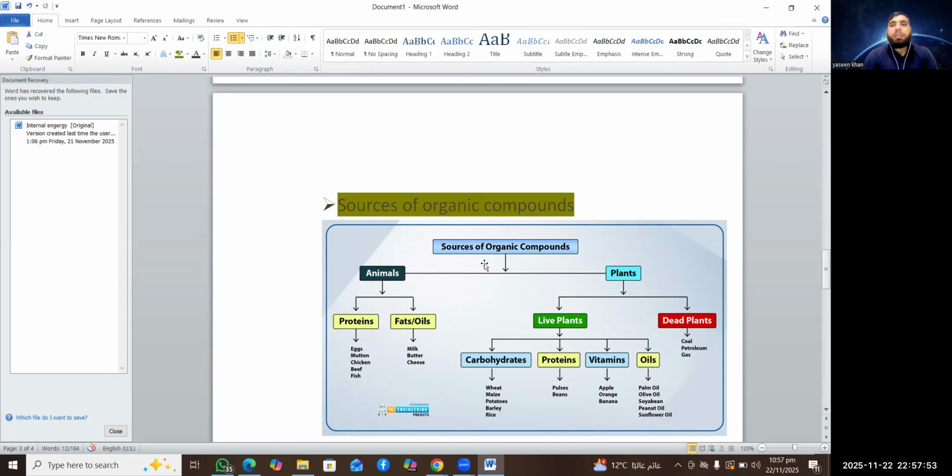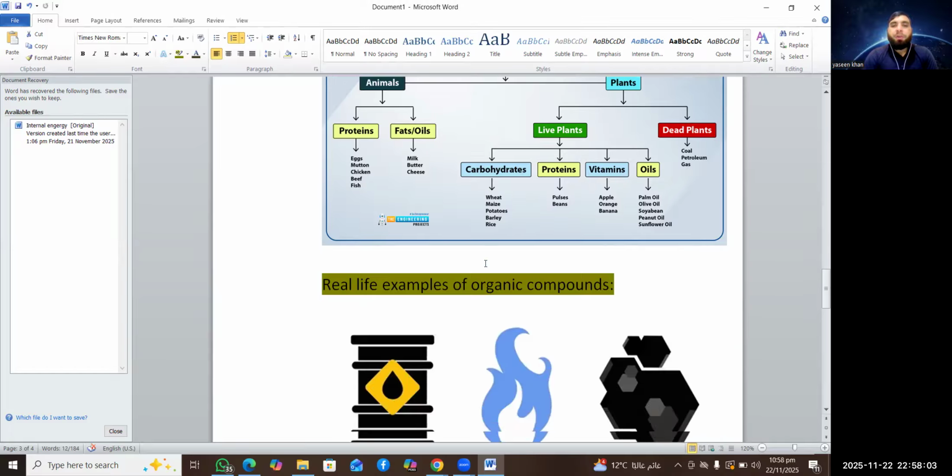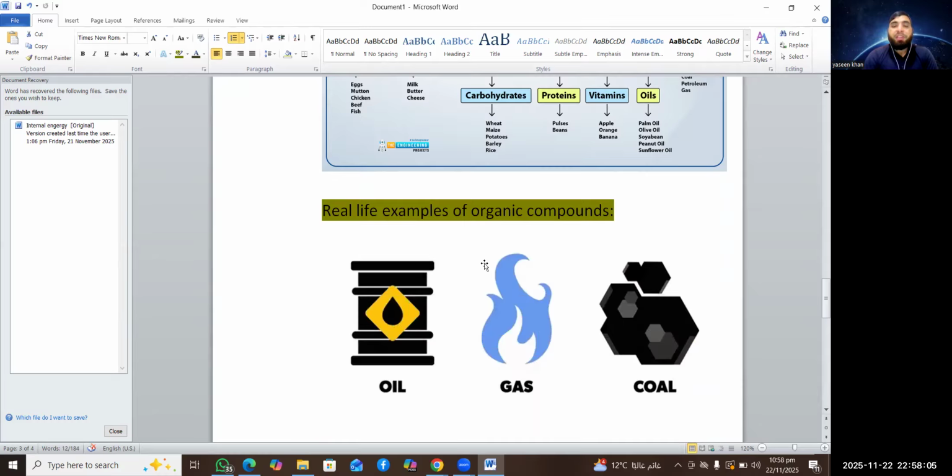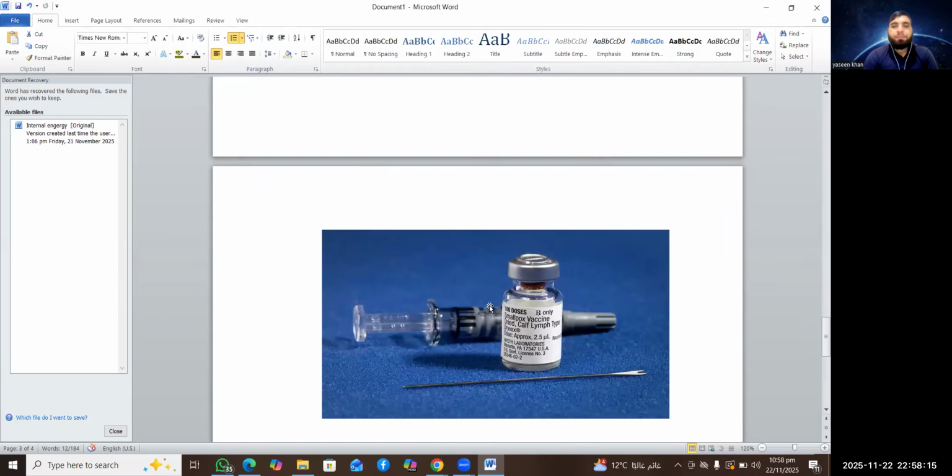All these are organic compounds which are obtained from living organisms. So these are called living sources, organic sources. But besides this, there are some organic compounds which are synthesized in the laboratory like medicine, antibiotics, clothing, and cotton. And real life examples of organic compounds are oil, gas, and coal.